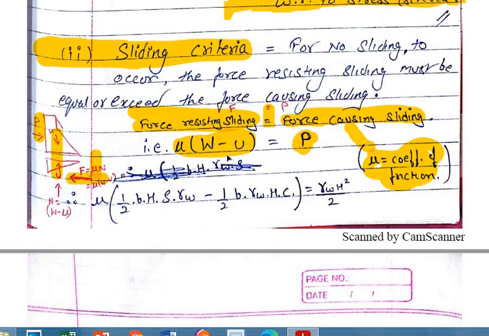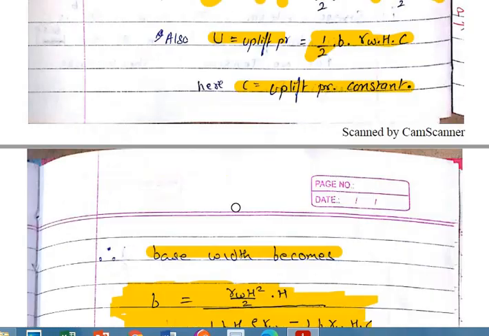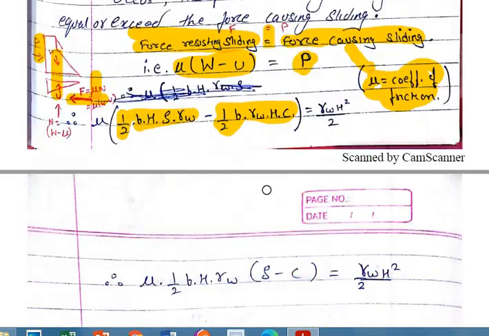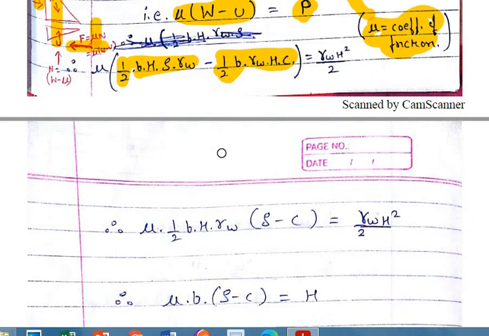Now here you know the value of W and U. You are simply going to put the values of W and U over here. These W and U values have been simply written over here. Okay. What you are going to do? You are going to take out the common terms from it. That is half, again the B, again the H, and the gamma W. So the remaining are rho minus C.